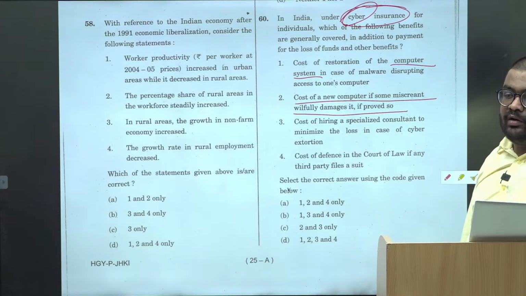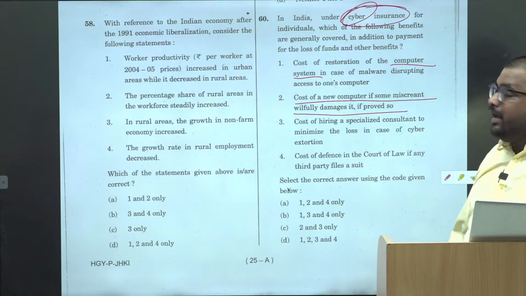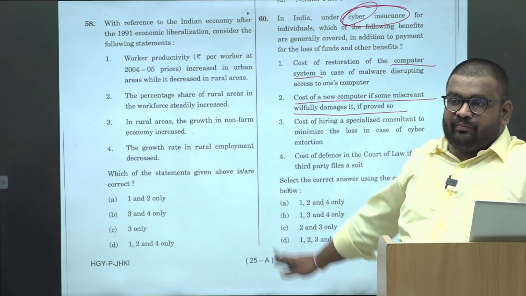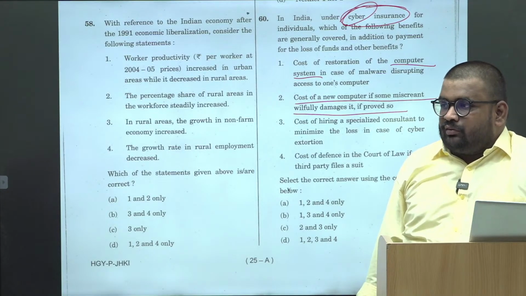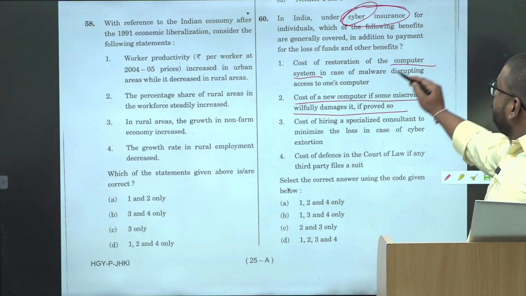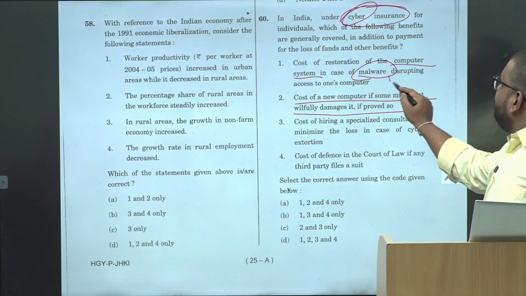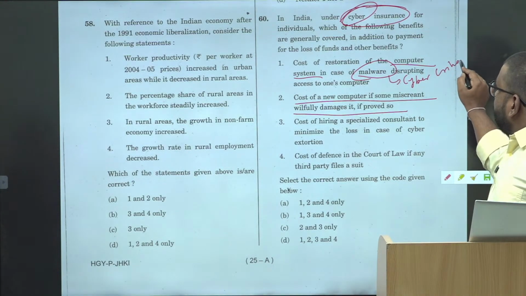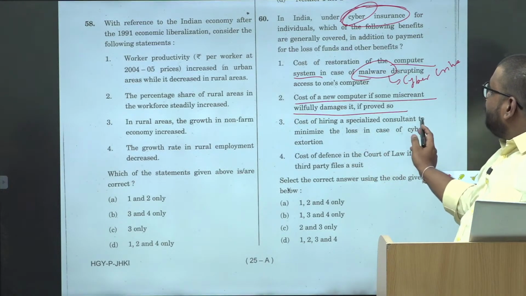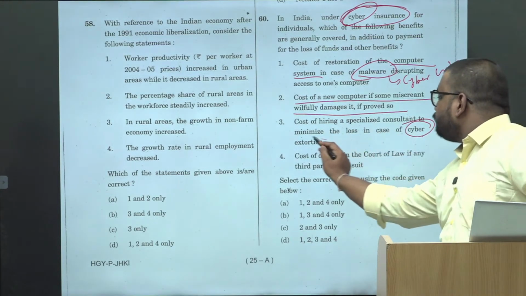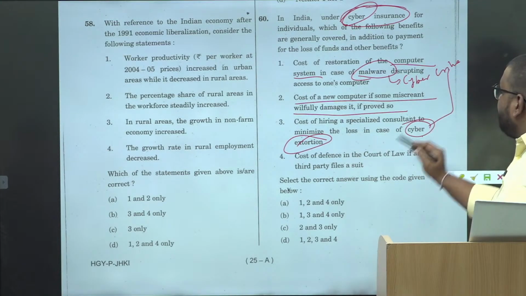So if someone breaks your laptop, can that be covered under cyber insurance? Is that a cyber crime? No, no. That is a normal physical crime. That is not a cyber crime, right? So this is your malware. It is a cyber crime. Then cost of hiring a specialized consultant to minimize loss in case of cyber extortion. This is also cyber crime.